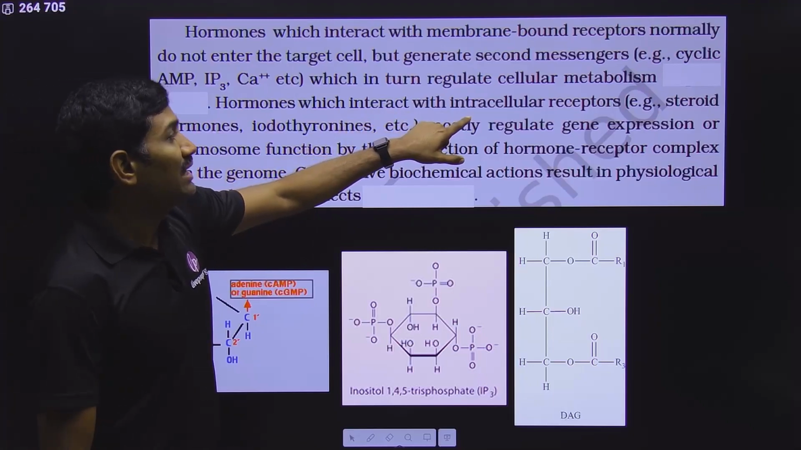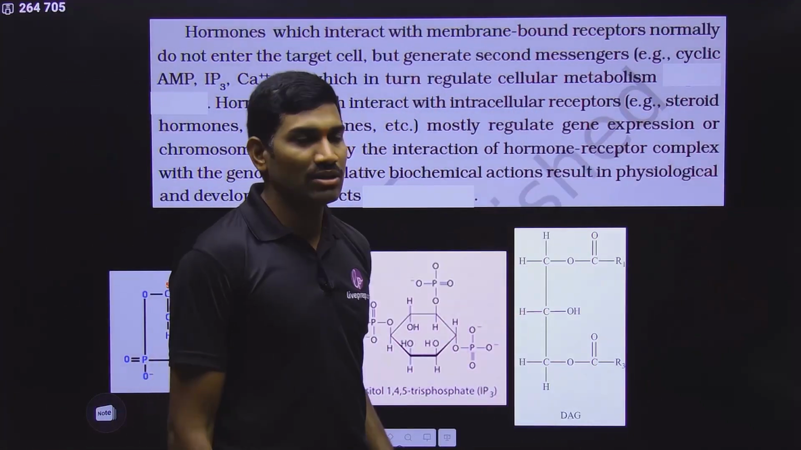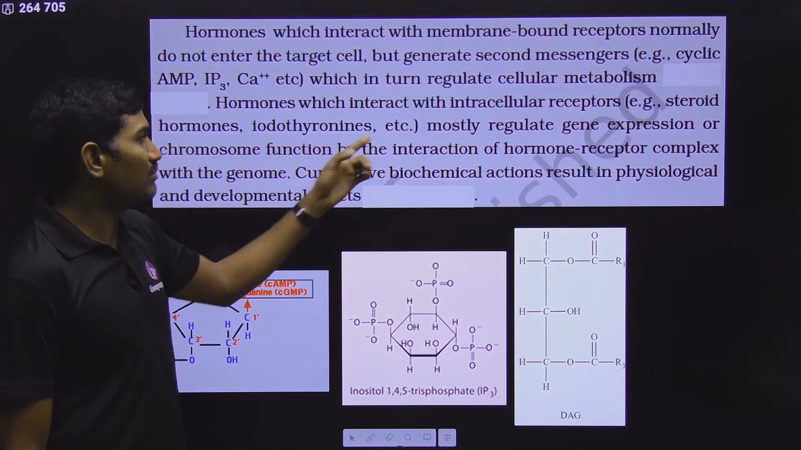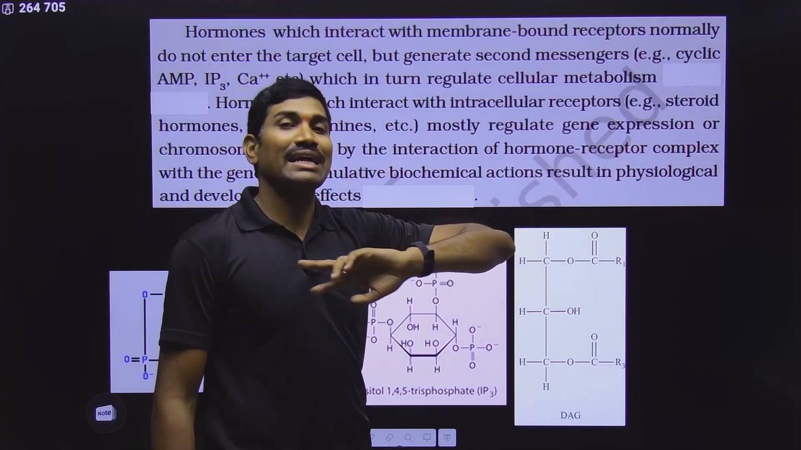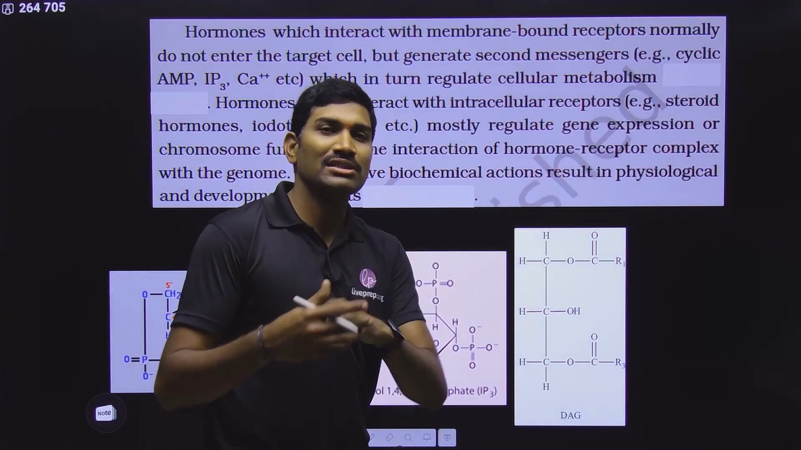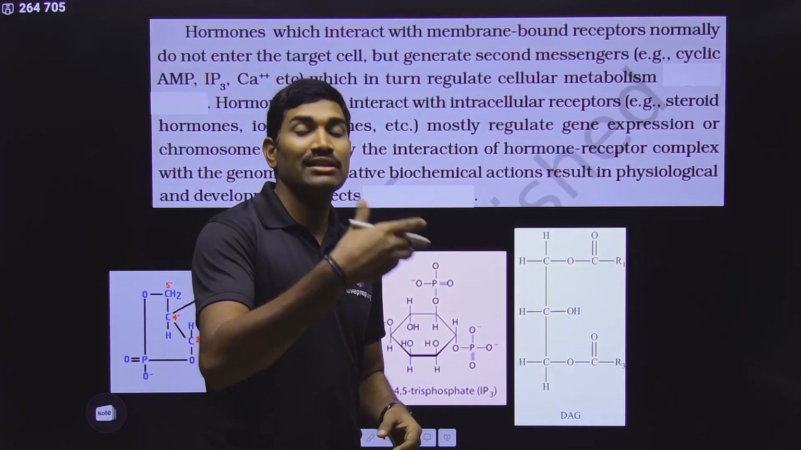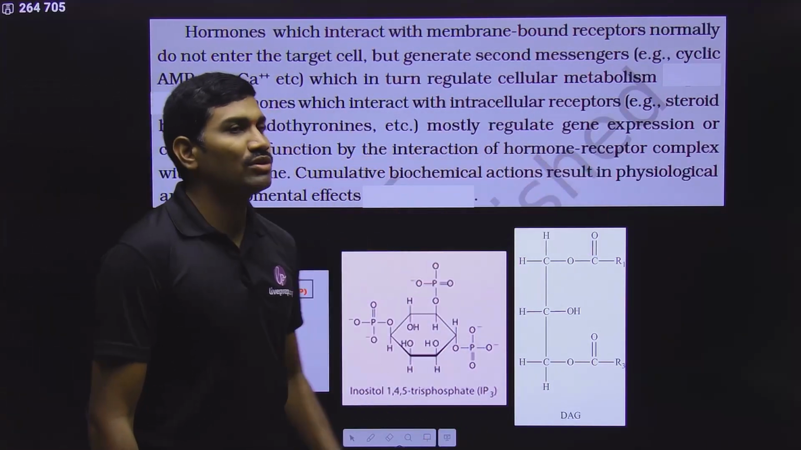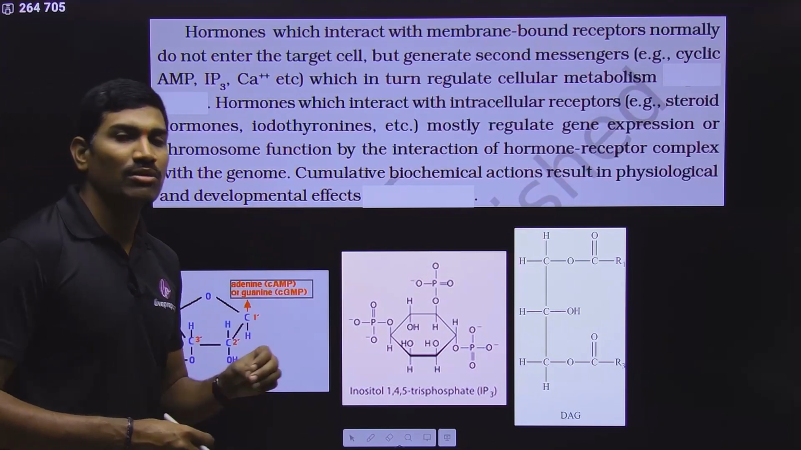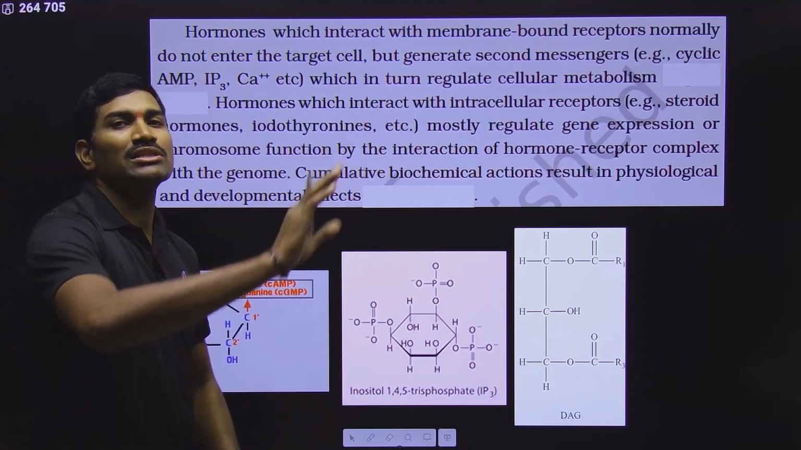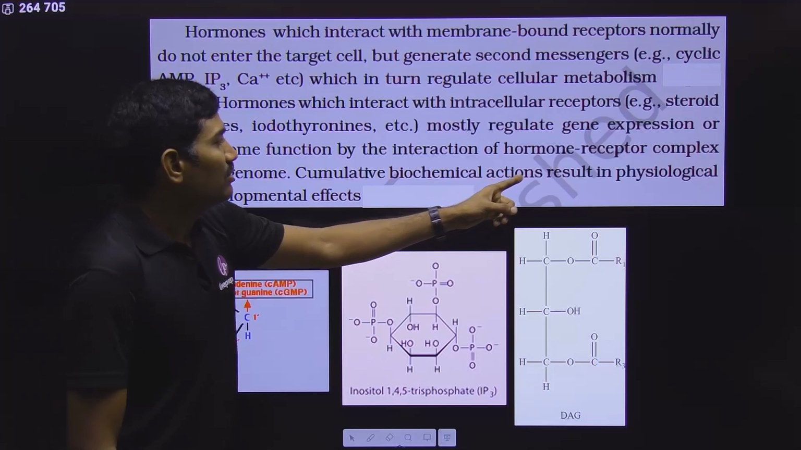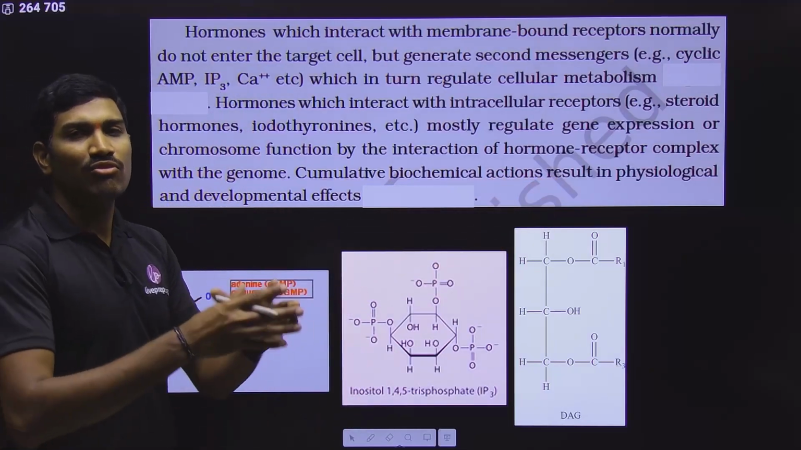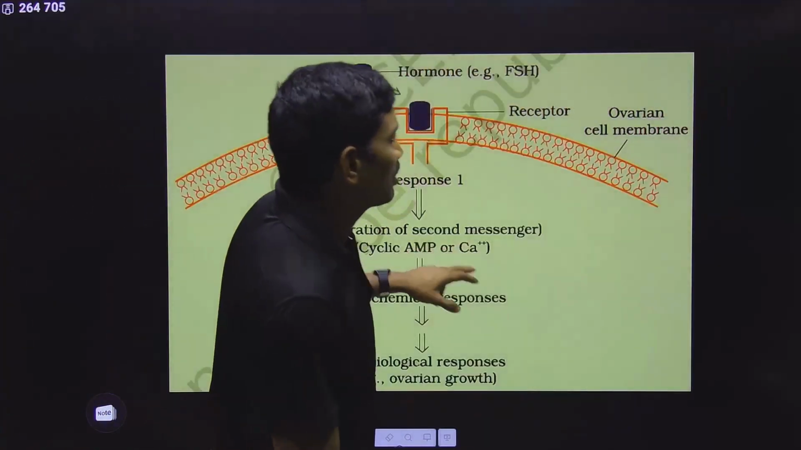Hormones which interact with intracellular receptors, that is the second mechanism they are talking about. So there, it is like a steroid hormone, iodothyronines, all these things will come. They mostly regulate the gene expression. The hormone receptor complex is directly acting on the gene level. At the gene level, it is controlling the gene expression or chromosome function by interaction of the hormone receptor complex with the genome. So gene expression will be controlled there. So cumulative biochemical actions result in physiological and developmental effects. So in this way, overall, you can see some effects because of the hormone action.